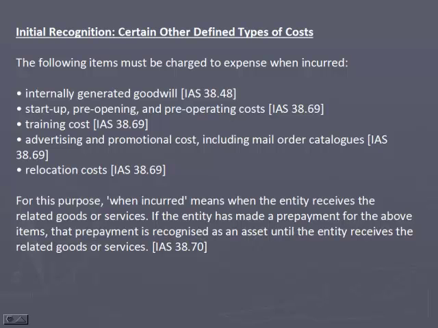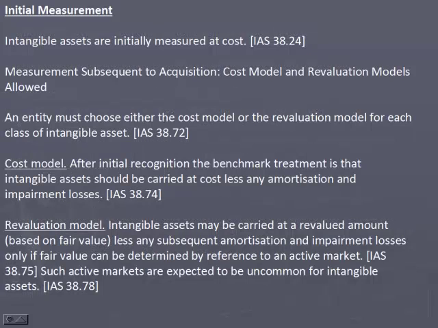Initial recognition, certain other defined types of cost. The following items must be charged to expense when incurred: internally generated goodwill, startup, pre-opening and pre-operating costs, training costs, advertising and promotional costs including mail order catalogs, and relocation costs. For this purpose, when incurred means when the entity receives the related goods or services. If the entity has made a prepayment for the above items, then the prepayment is recognized as an asset until the entity receives the related goods or services.